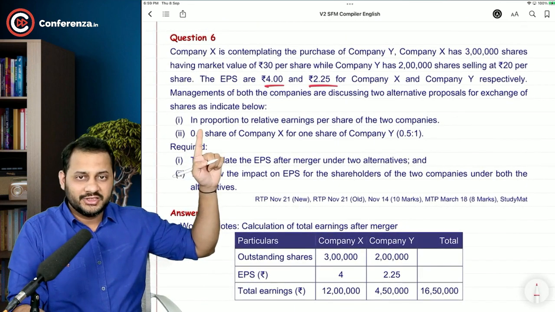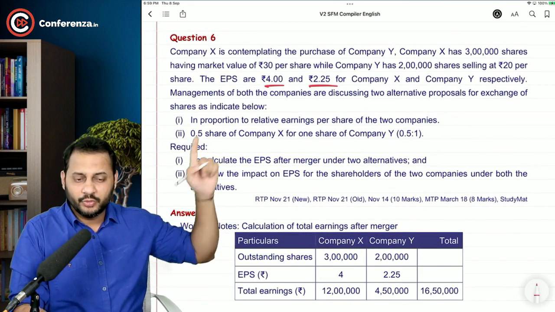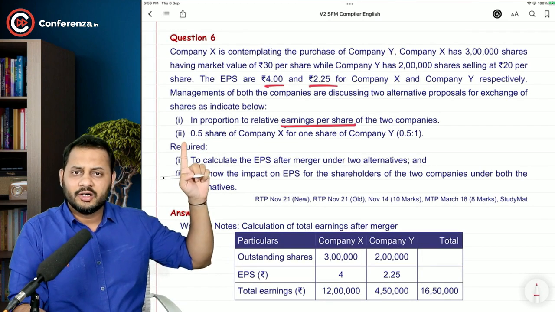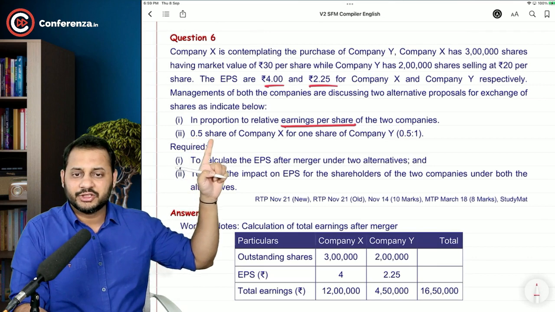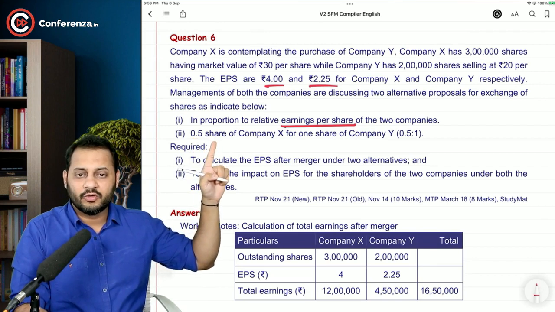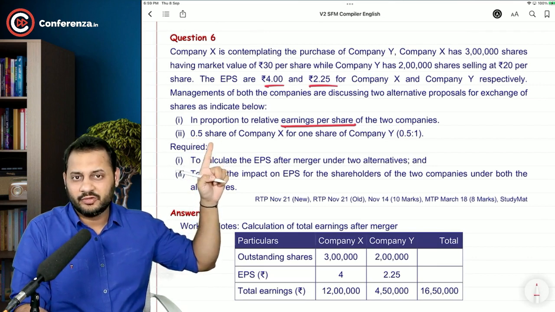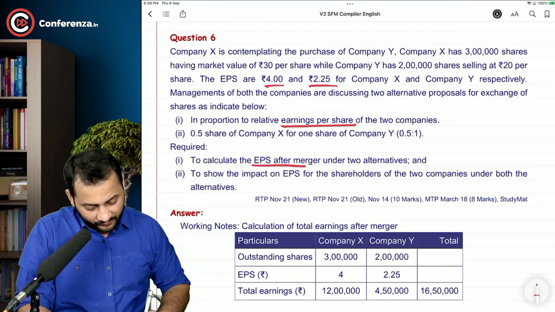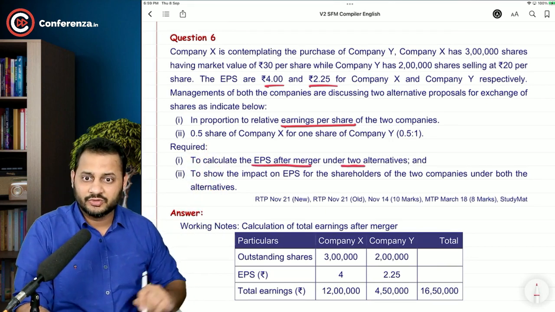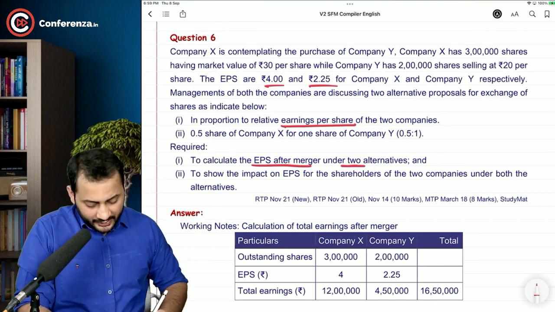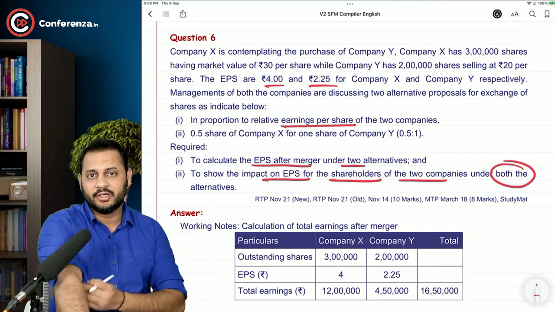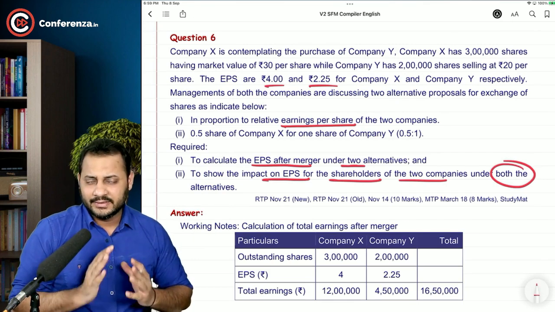So how to exchange the shares: in proportion to relative EPS of the 2 companies, or a customized version, 0.5 shares of X for 1 share of Y, that is 0.5:1. Now what you are required to do is calculate EPS after merger under both the alternatives, and also show the impact on EPS of shareholders of the 2 companies under both the alternatives. So we'll take one by one and then we will solve it.